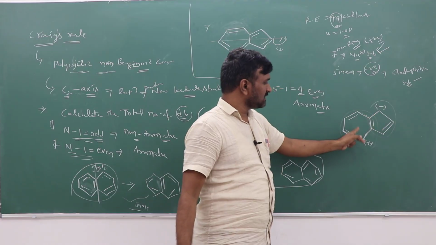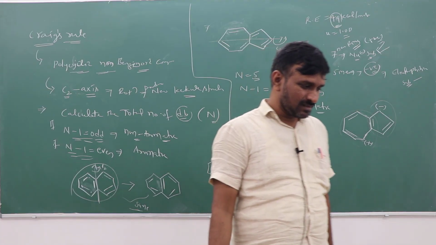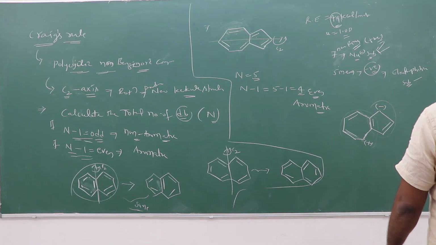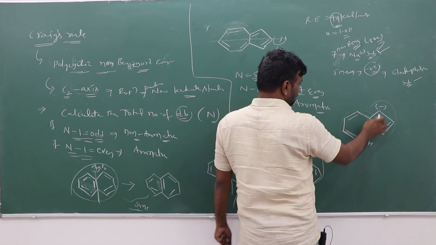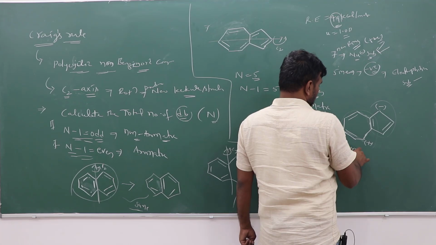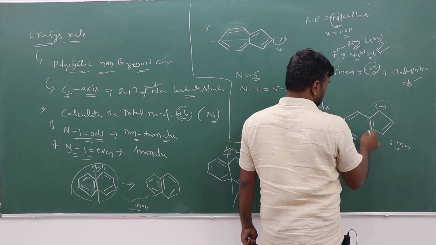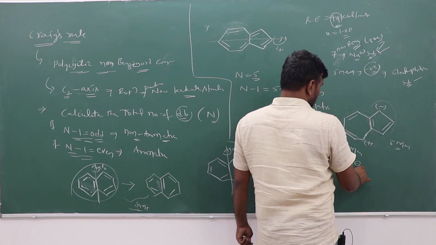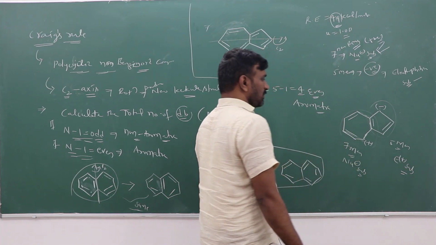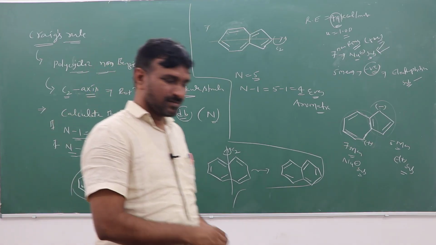So this is fully aromatic, and this is the most stable structure of azulene. The positive and negative charges are at maximum distance. The 7-membered ring is positive and the 5-membered ring is negative, so nucleophilic substitution takes place on the 7-membered ring and electrophilic substitution takes place on the 5-membered ring.